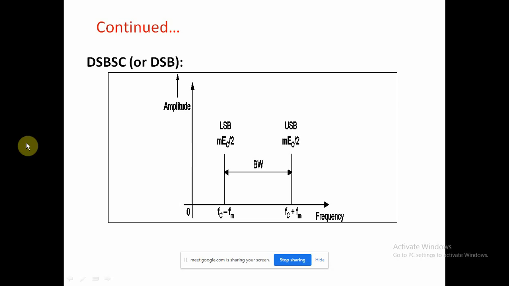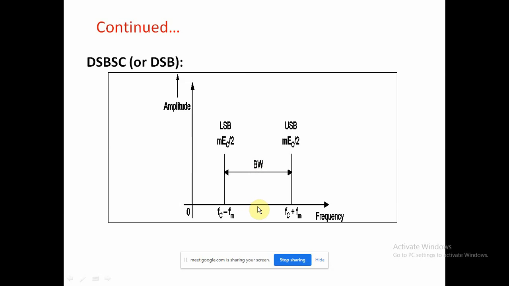Okay, clear? In double sideband only the carrier signal is suppressed, not the modulated signal. And here the frequency spectrum is given, where the carrier signal will not be present because it is suppressed.